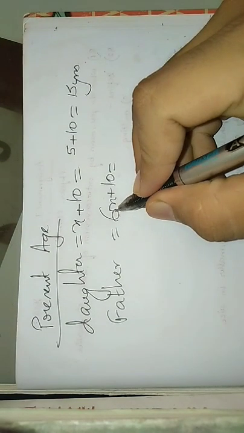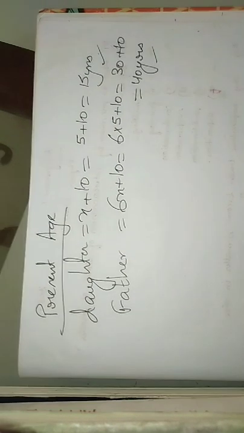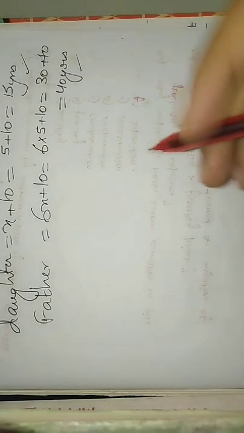So the father's age is equal to 6x plus 10, which means 6 into 5 plus 10, that is 30 plus 10, which is equal to 40 years. So father's age is 40 years and daughter's age is 15 years. This is what the question is all about. There are two more sample questions left for this, we will discuss them.